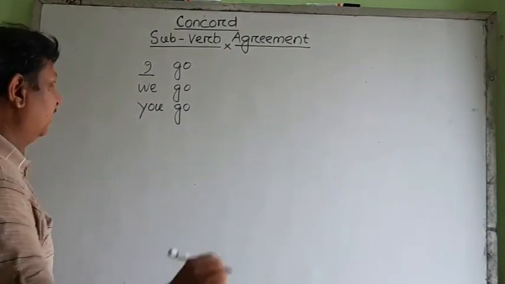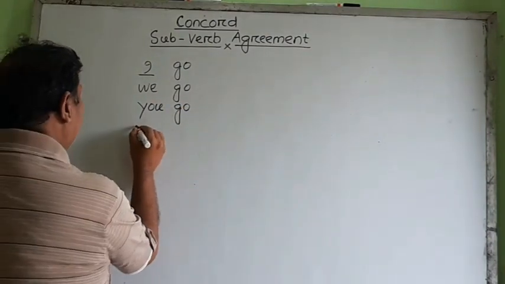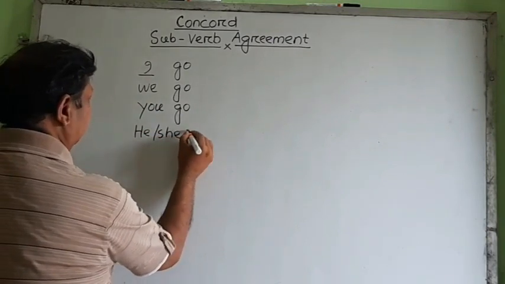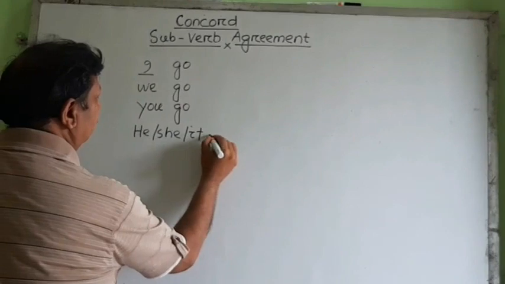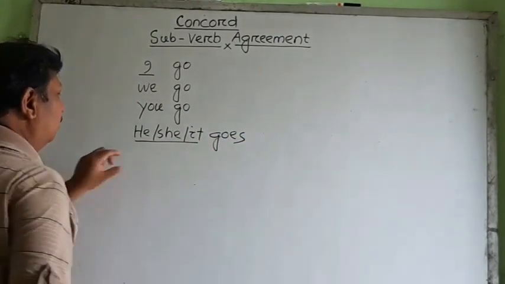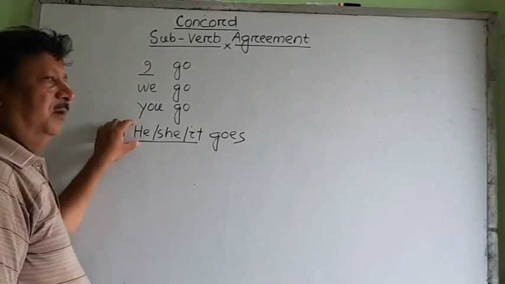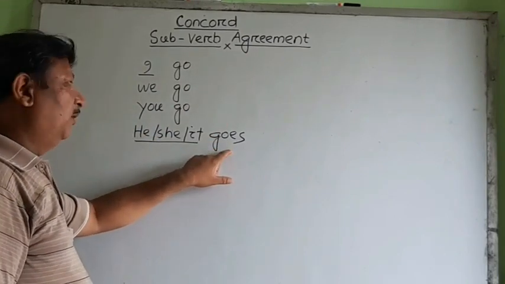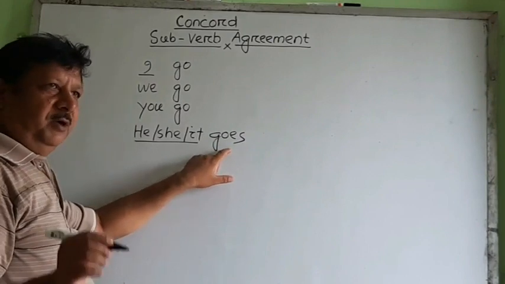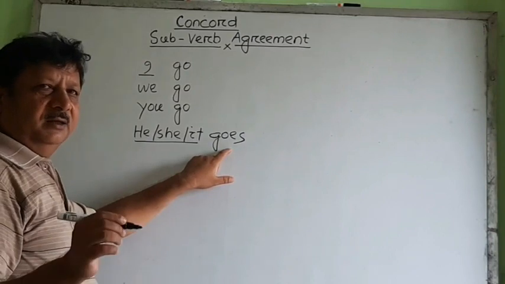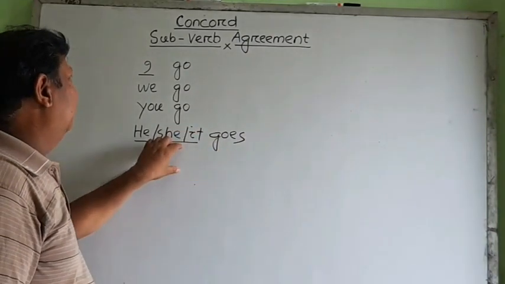But whenever the person changes to third person, he, she or it, then it becomes goes, not go. So with the change of the person, basically in present tense, the verb also changes. If the verb is sleep, then it becomes sleeps. If it is take, then it becomes takes.